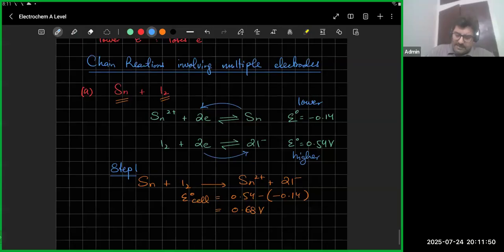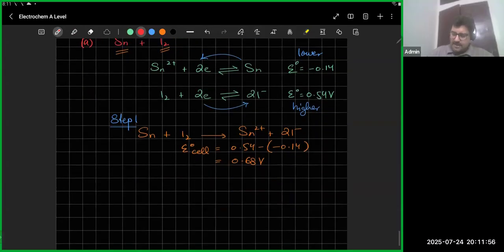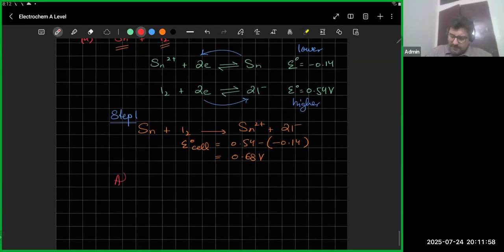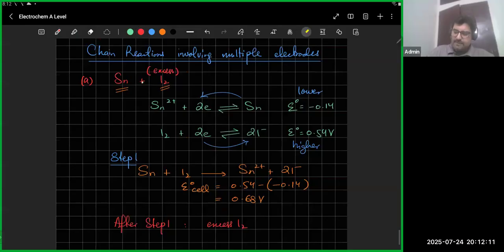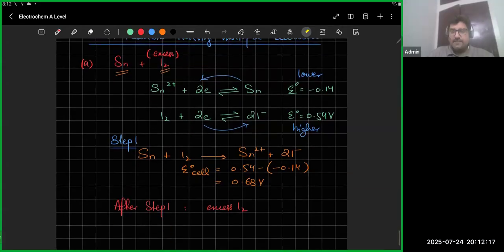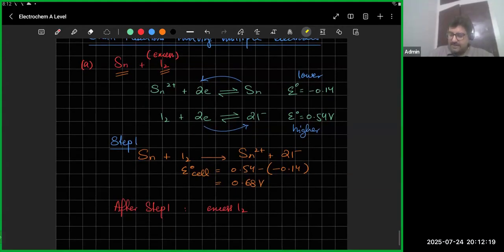Okay, let's assume that this iodine over here is in excess. Rather, let me write that it is in excess. So after the reaction, after step 1, what does your solution have? It has excess iodine still left, right? I mean, I've written down I'm adding excess iodine, right? So I've got iodine still left.